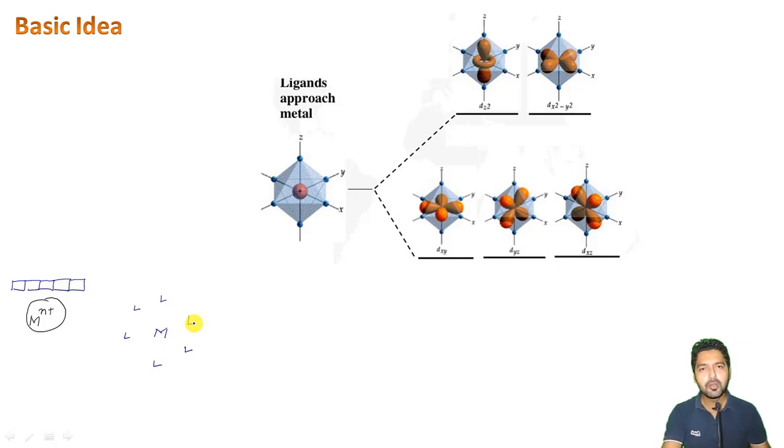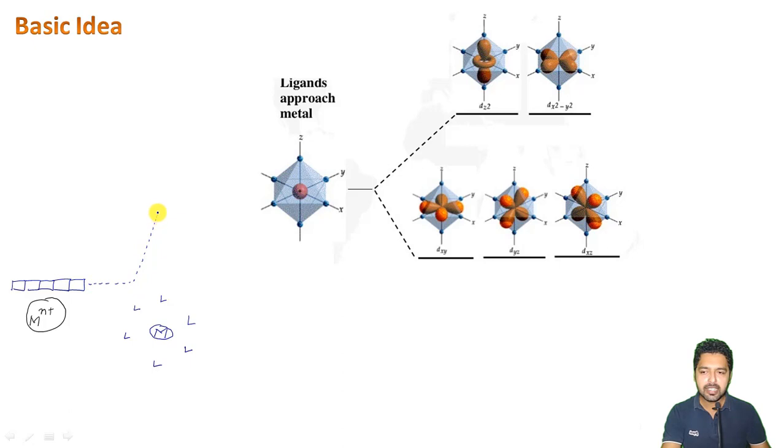When these six ligands approach the metal ion present at the center, they generate a spherical type of electrical field. Because of the interactions and repulsions of the ligand electrons with the metal electrons, the energy of the metal ion orbitals increases, and we can represent that in this way here.